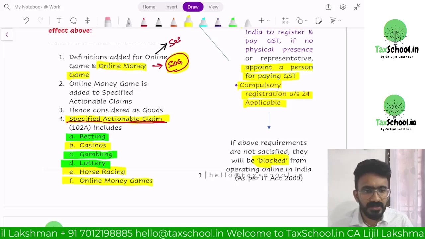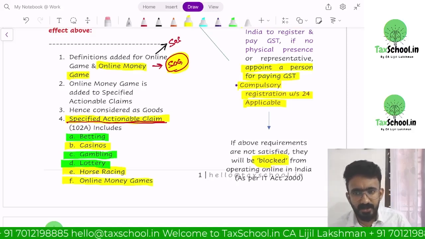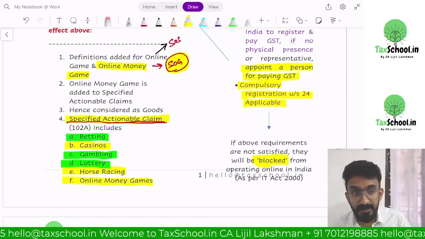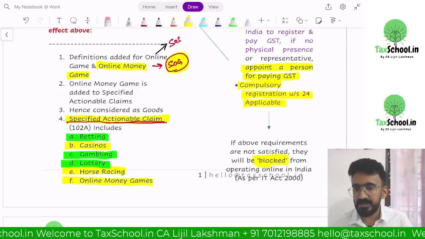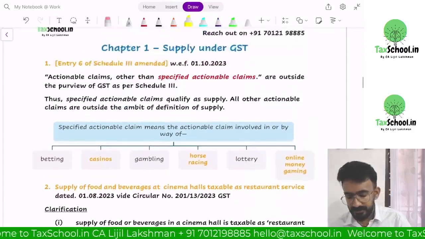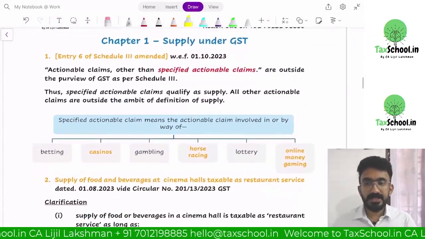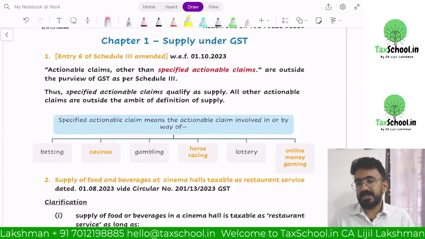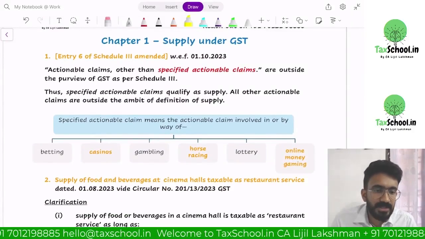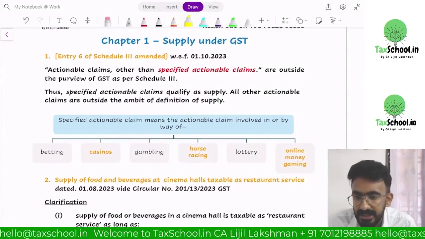I hope this discussion is clear to all of you. I need one more quick yes on the chat box from everyone if you understood this. Perfect. Now let's move on. That's the biggest amendment that can be tested, and I also gave you an example question. Be careful about that kind of question that comes in.